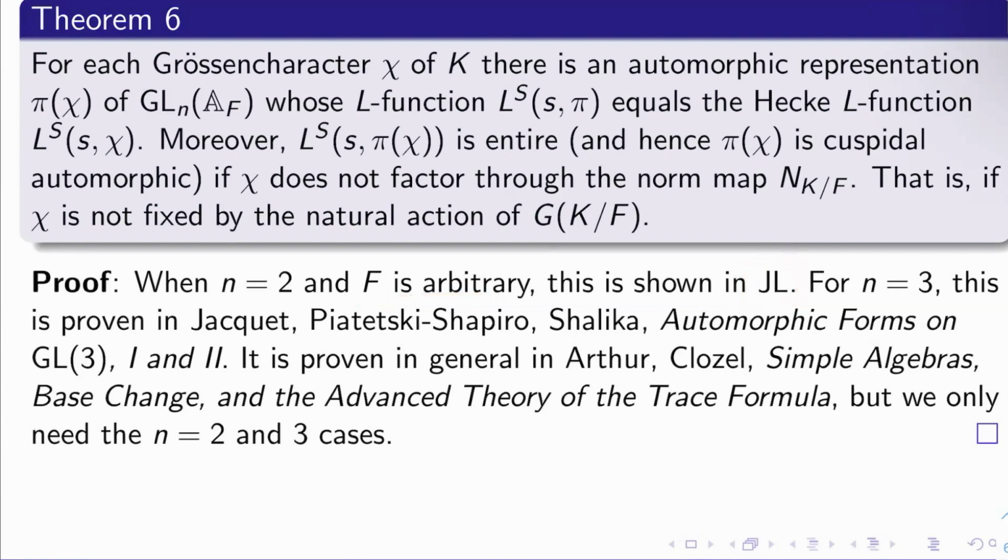When n equals 3, this is in Jacquet, Piatetski-Shapiro, Shalika, Automorphic Forms on GL3, parts 1 and 2. And then the general theorem is in Simple Algebras, Base Change, and the Advanced Theory of the Trace Formula. It's some hard stuff, but we don't need that, actually. We're only going to need the n equals 2 and n equals 3 cases, so you can ignore that unless you're interested.